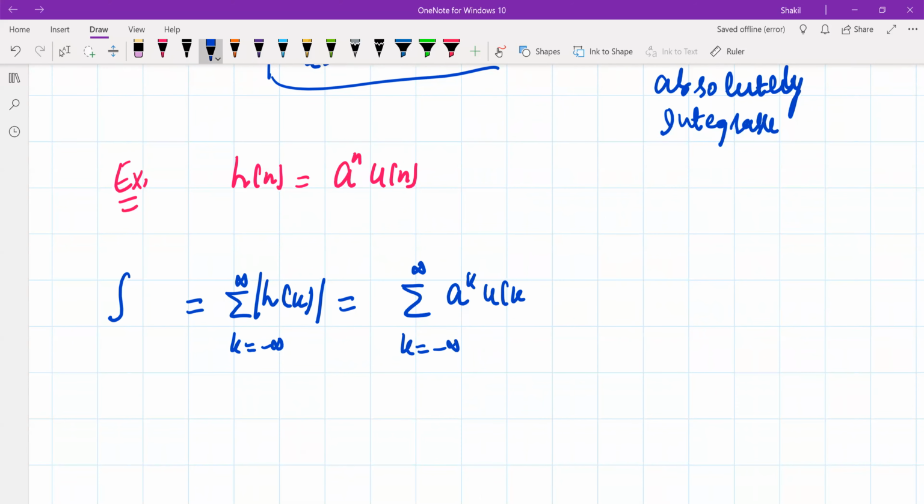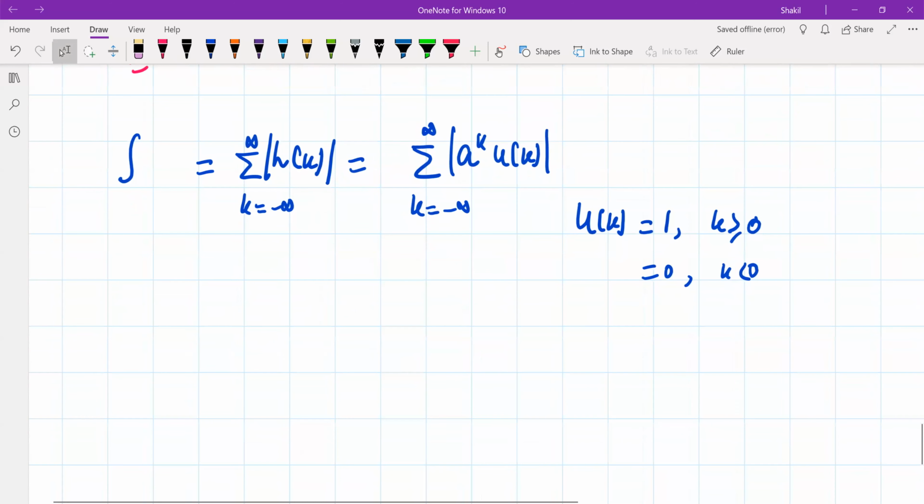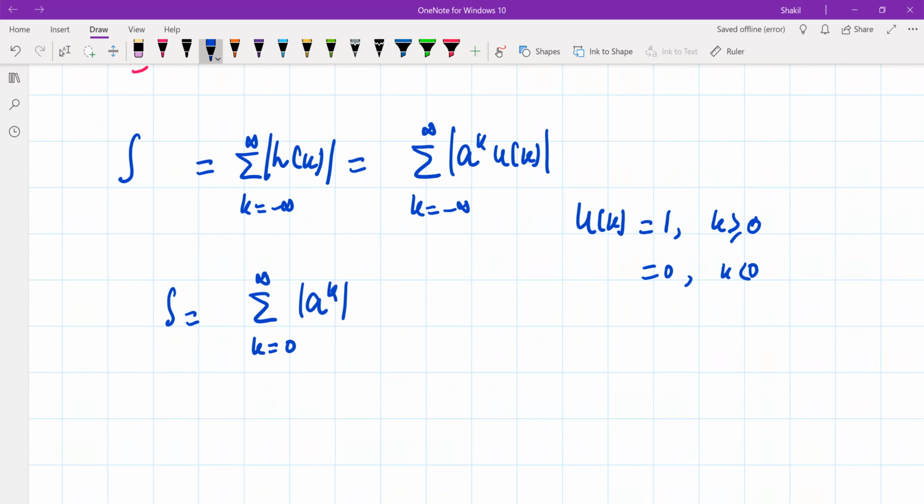Now, using the definition of u of k, we know u of k is equal to 1 when k is greater than or equal to 0, and it's equal to 0 when k is less than 0. So this sum is simply the summation of k running from 0 to infinity of the magnitude of a raised power k.